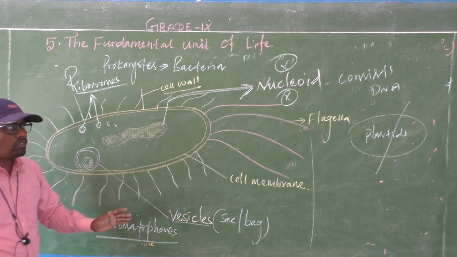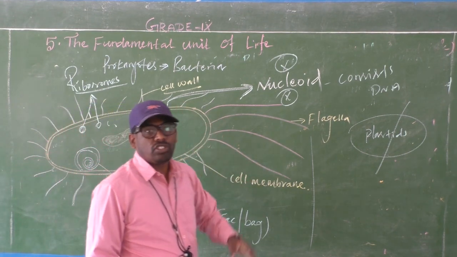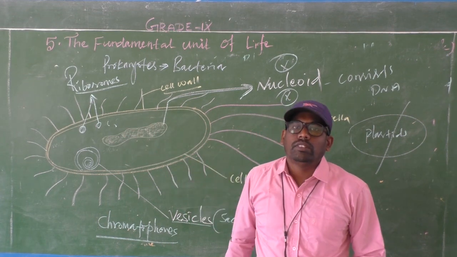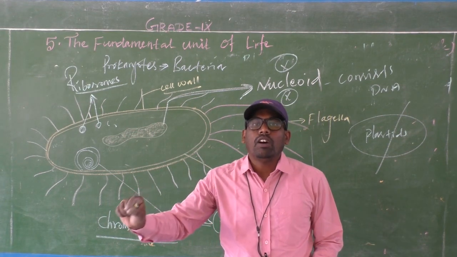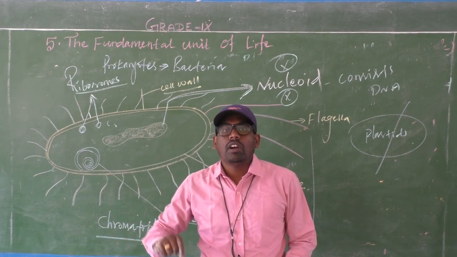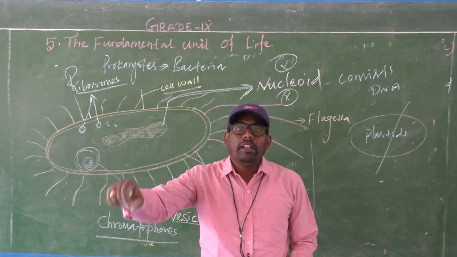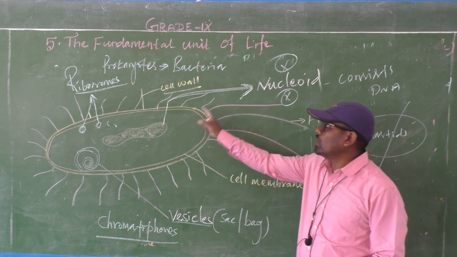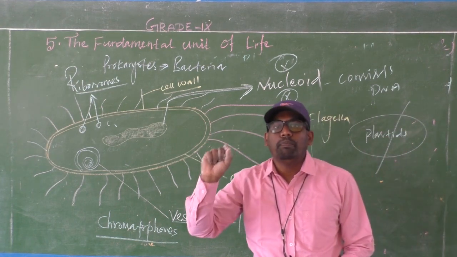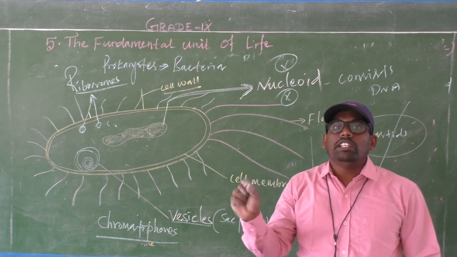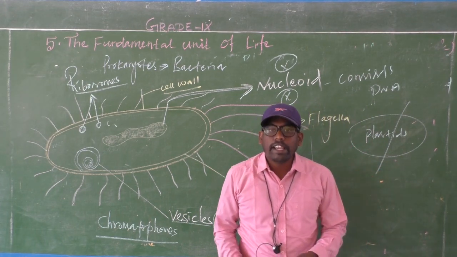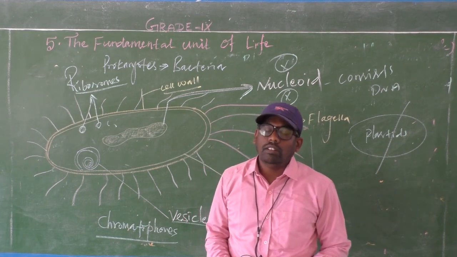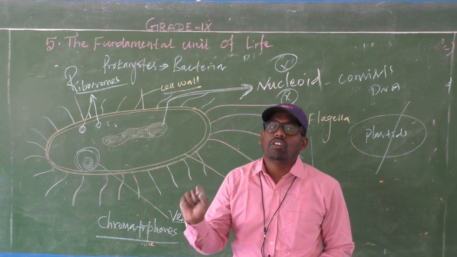In your classwork note, take the hints and also draw the first diagram, the structure of the nucleus. It is not given separately, so see the plant cell or animal cell structure and draw the nucleus separately from there. Also draw the structure of bacteria. Draw neatly, because diagram questions will come in 9, 10, 11, 12. It is important, so kindly practice drawing the diagrams.